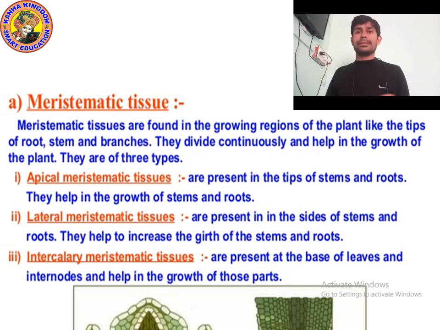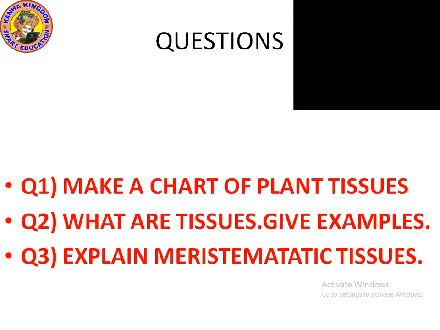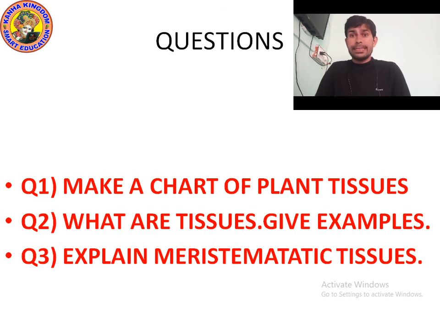Now it's time to ask questions from you. Question number one. Make a chart of plant tissues. You know that there are two types of plant tissues: meristematic tissue and permanent tissue. I have shown you a chart, so you can make the same type.